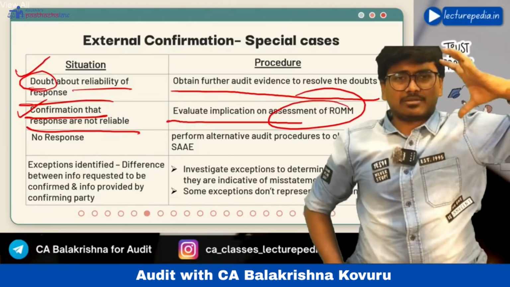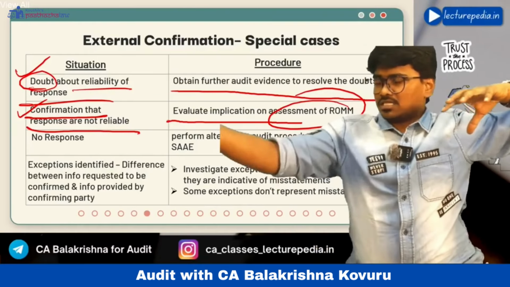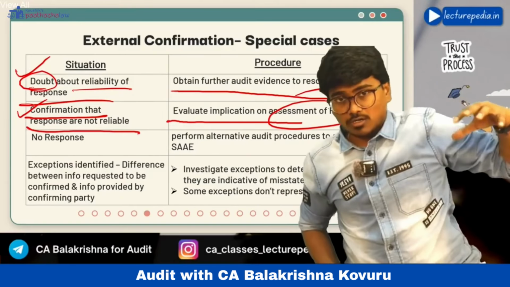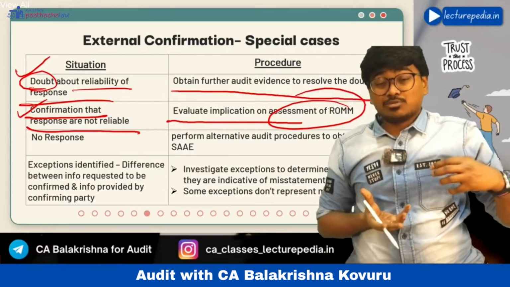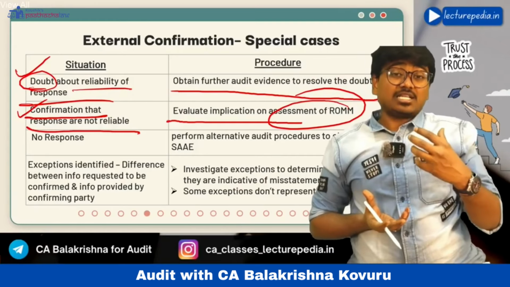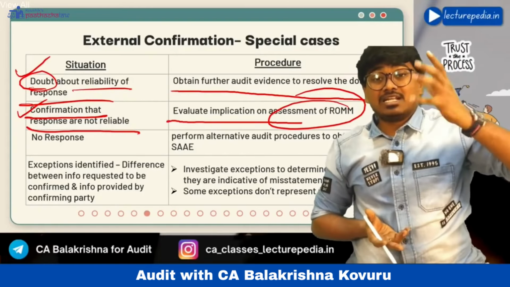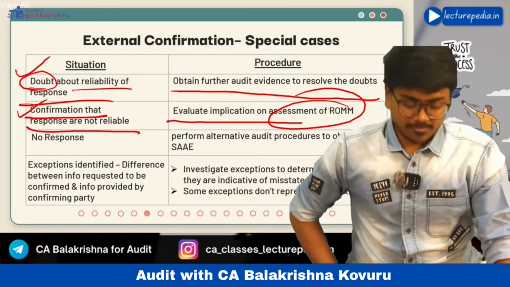Already you have determined a risk of material misstatement, right? Based on that, you have sent an external confirmation request. Now the confirmation that you have received is wrong. Because of this situation, there is a possibility that the risk of material misstatement in this area might be even higher. So you have to again recalculate the risk of material misstatement, taking this into account.